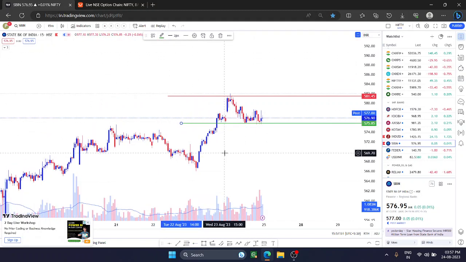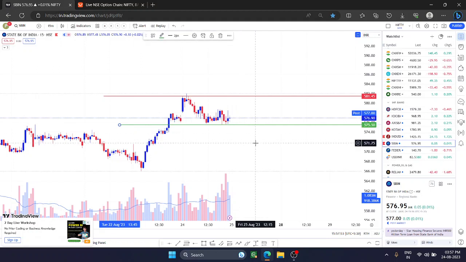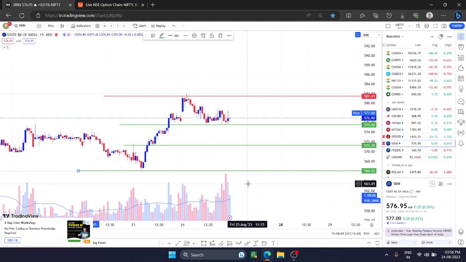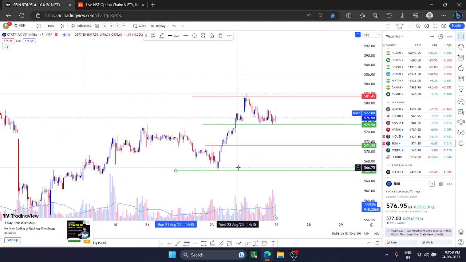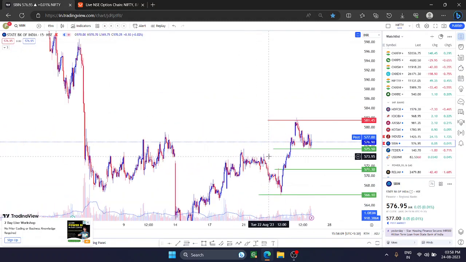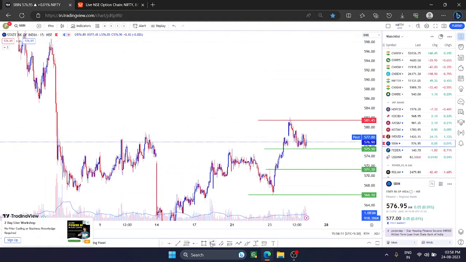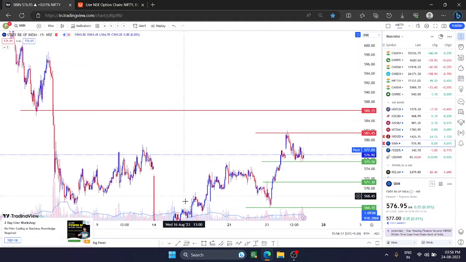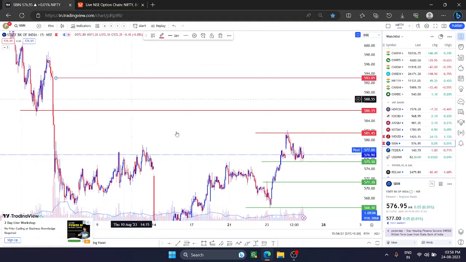Further selling can happen only below 575, and below 575 the next possible target will be 571, and below that, almost the swing low 566 will be our next level. Similarly, if it breaks 580, the next target you can get is 586 for intraday basis. And if it breaks that range, then you can get around 593.